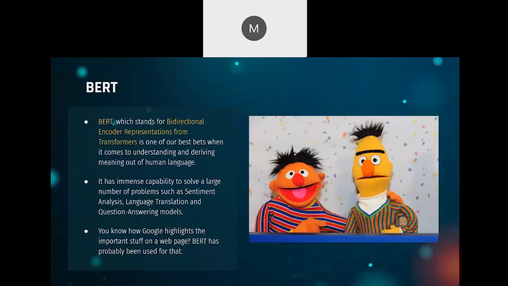So now I'll be talking about the BERT model, which stands for Bidirectional Encoder Representations from Transformers. Don't get scared by that. Basically, for any sentence that you give into the model, it has to generate vectors, numbers which the model can understand.